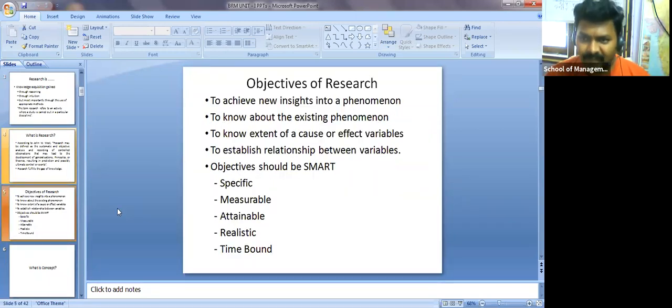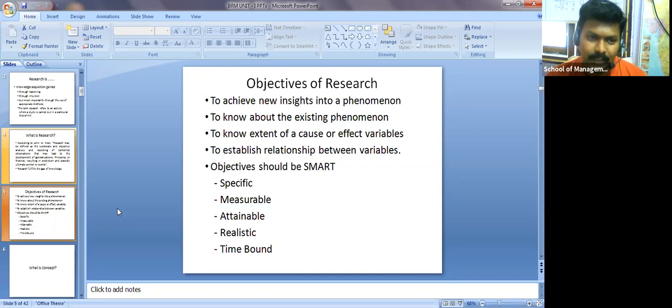Now, what are the objectives of research? We have different types of objectives of research. When you are doing any project work, you have your objective. When anyone is doing pharmaceutical research work, they have a certain objective. And even if other people are doing some research work, they have certain objectives. So we'll go ahead with those objectives of research.